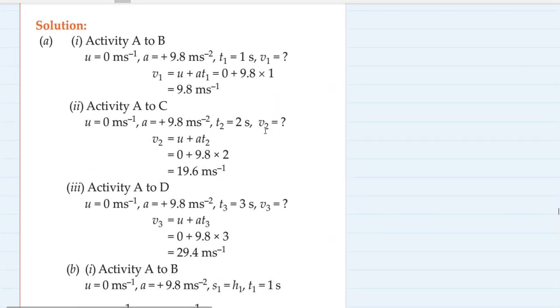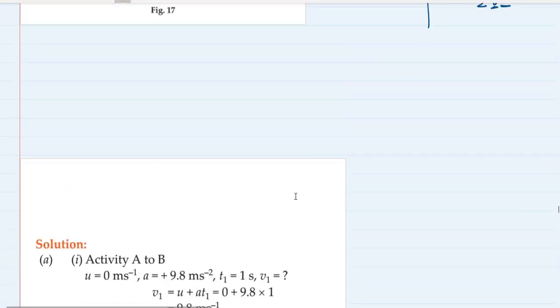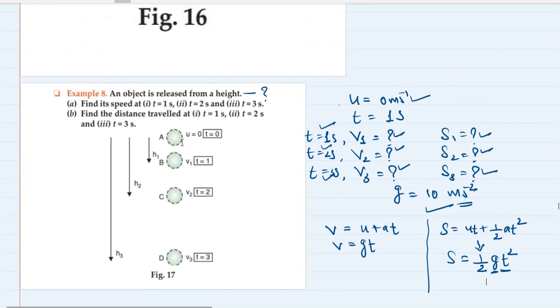10 meter per second, 20 meter per second and 30 meter per second should be the velocities for you. So since they have taken g as 9.8, they are getting different answers, but they have not mentioned what you have to take g as. Just for making your calculation easier, I have advised you to take g as 10 meter per second. Okay, so you can take it as 9.8 also, and you can get the correct answer, no problem. But now you know the method, and now you know how to apply the formula for free fall.